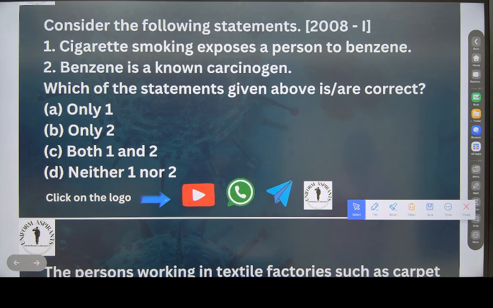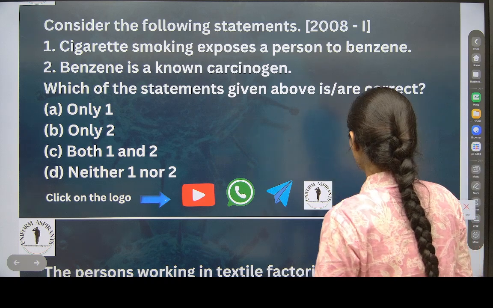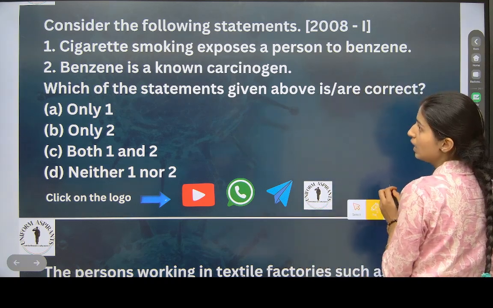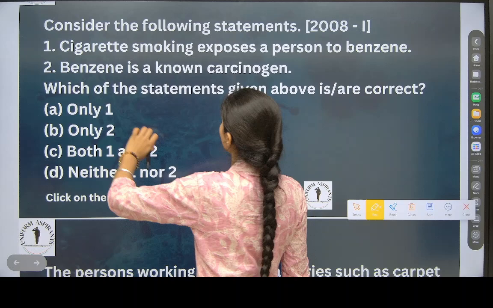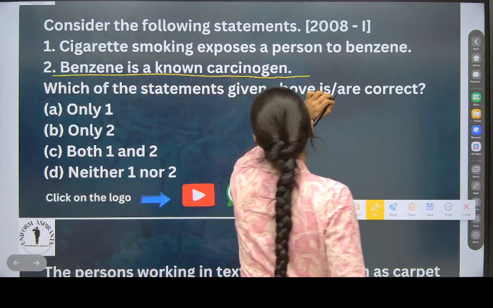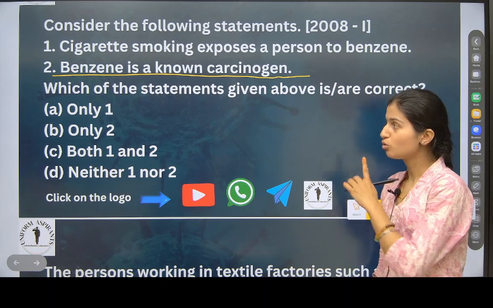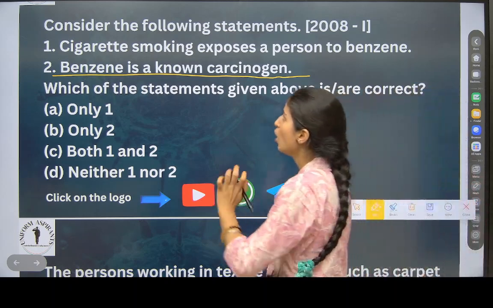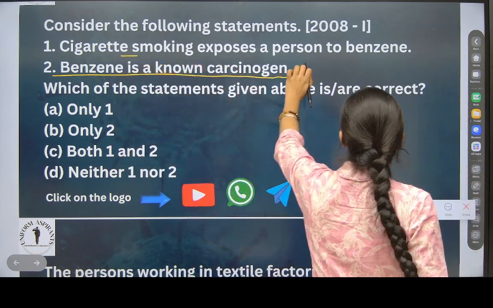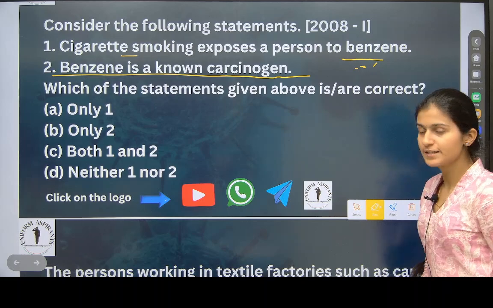Okay, let me tell you this. Listen now. The scientific name of benzene is carcinogen. You have to remember this. Note this down. This is factual data. Cigarette smoking exposes a person to benzene. Yes, this is right.